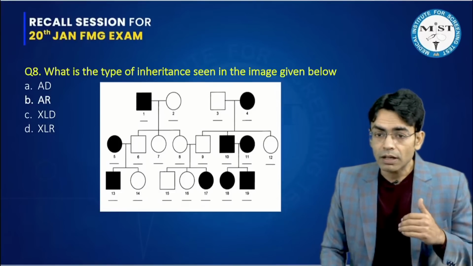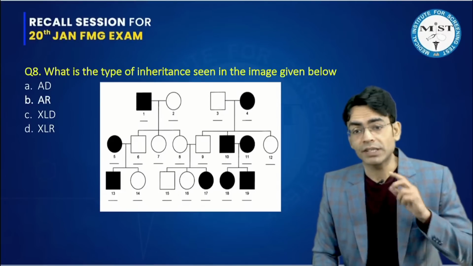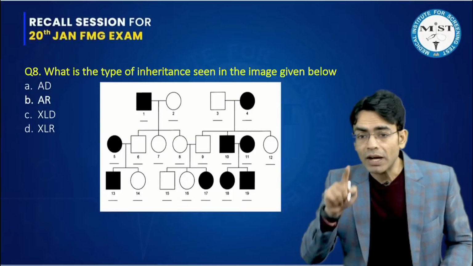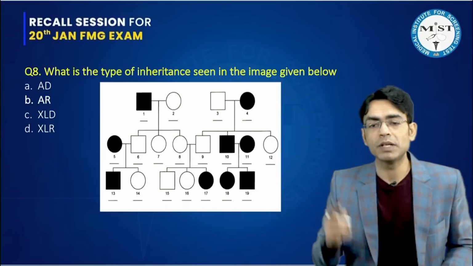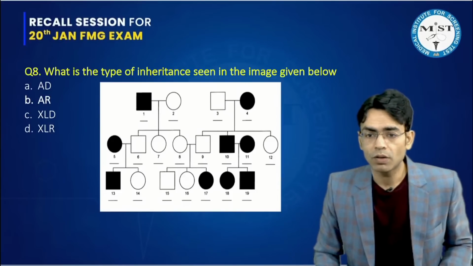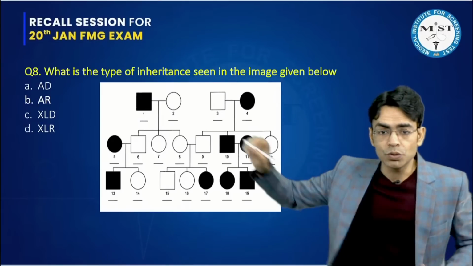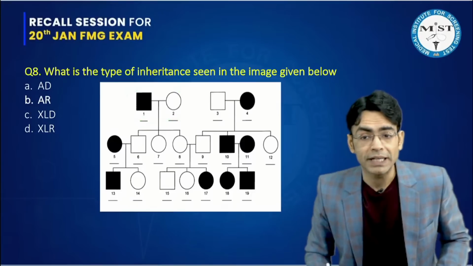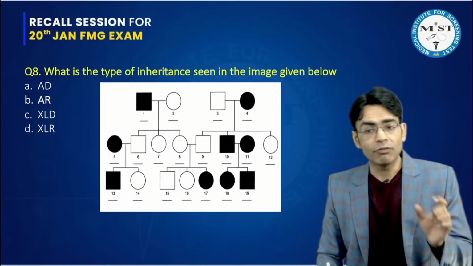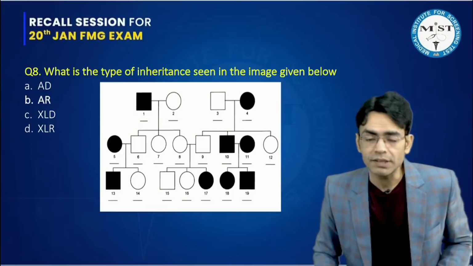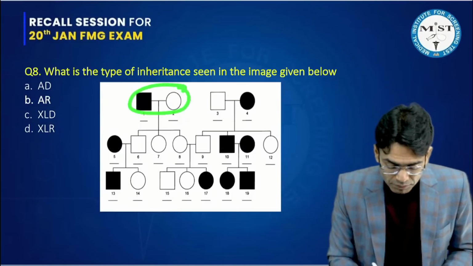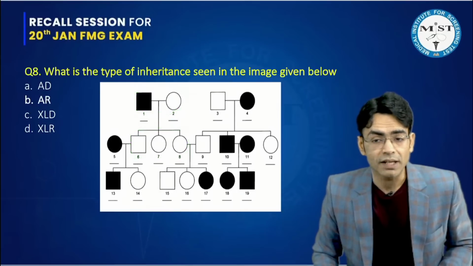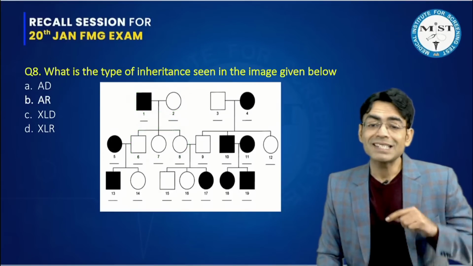But I told you, whenever you are deciding dominant and recessive, skipping of generation is the first thing you have to see. But the second thing is that whichever child is being affected, one of the parents of the child should always be affected. This is what you have to find out. So you see this particular one here. These are the parents. If it's a dominant pedigree, and one of the parents is affected, they should definitely transfer the disease to the next generation. So these parents are affected, but these three are their children, and you are not seeing the disease inside. So this cannot be dominant.